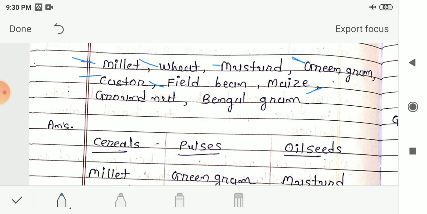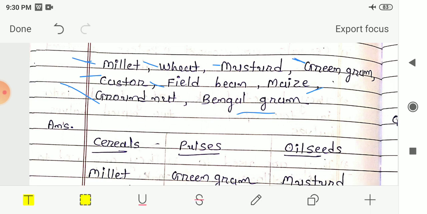We use it to make flour. As we had seen earlier in the difference, the major use of cereals is to make flour. Next is groundnut. Groundnut is an example of an oil seed. And the last one is Bengal gram. Bengal gram is an example of pulses.